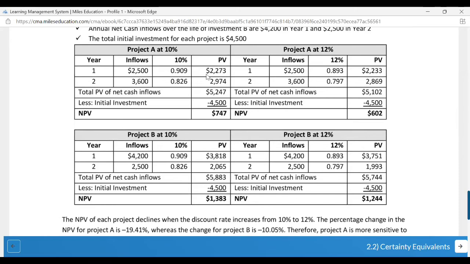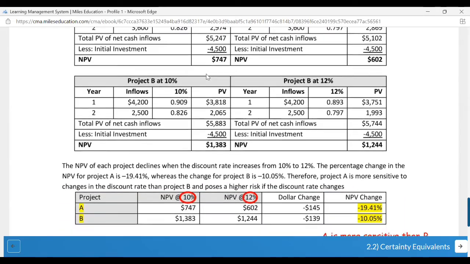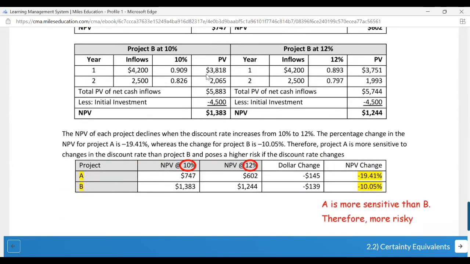Then again below, at 10% it was $1383 and at 12% it is $1244. Here they have calculated how the values have changed. First they have mentioned the dollar change and then the percentage change in NPV. So project A's NPV changes by 19%, project B's is just 10%. So it means project A is more sensitive to changes than project B.